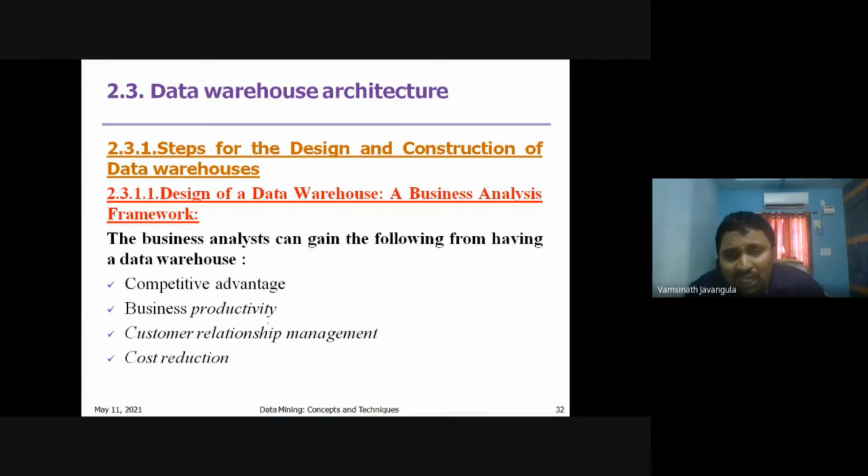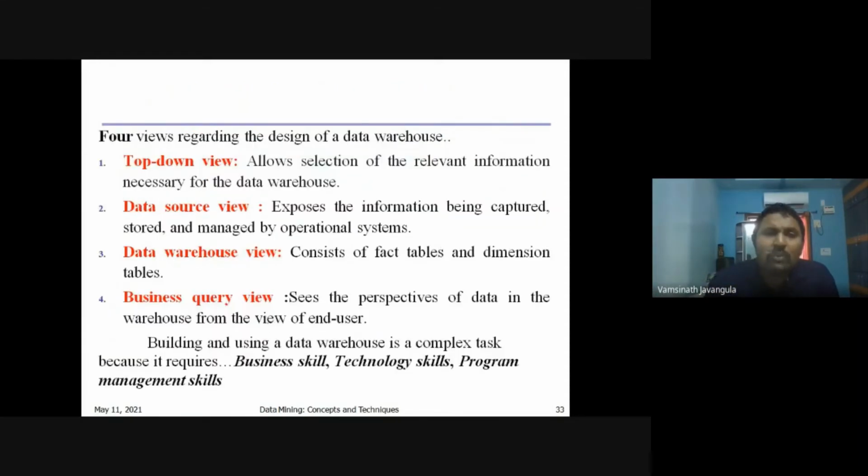Why will a business analyst design data warehouses? We will get the competitive advantage. Along with any other company, if you want to competitively increase the sales, we need to analyze how much of the sales is there, which products are selling regularly, which are giving more profits. For all these purposes, we need the data warehouse. So basically, if you want to design a data warehouse, there are four views.